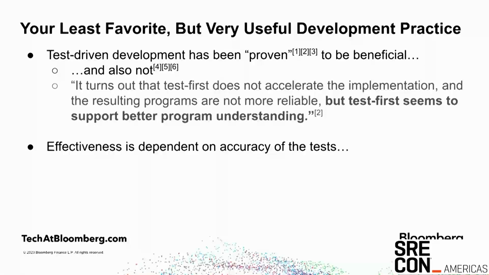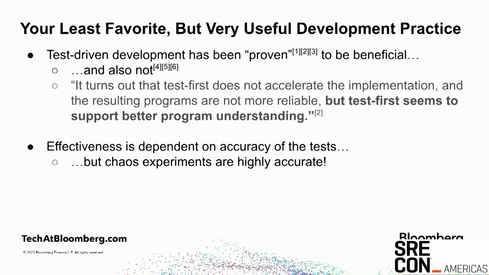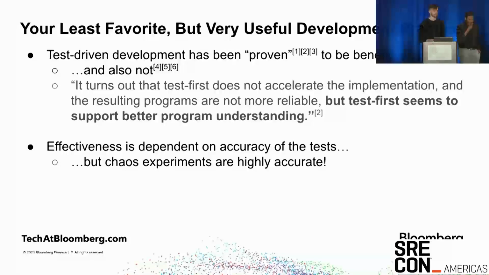And this is actually an exceptionally strong argument for chaos-driven development because we're not relying on tests that are synthetic. We're relying on accurate recreations of the real failure as they exist in the real world. I think we can all agree it's very easy to write a unit test that doesn't really test the thing that you think it does, but a chaos experiment tends to do what it says on the box.